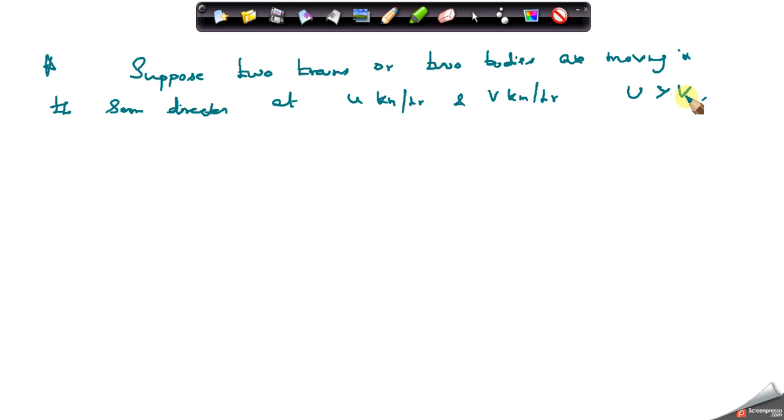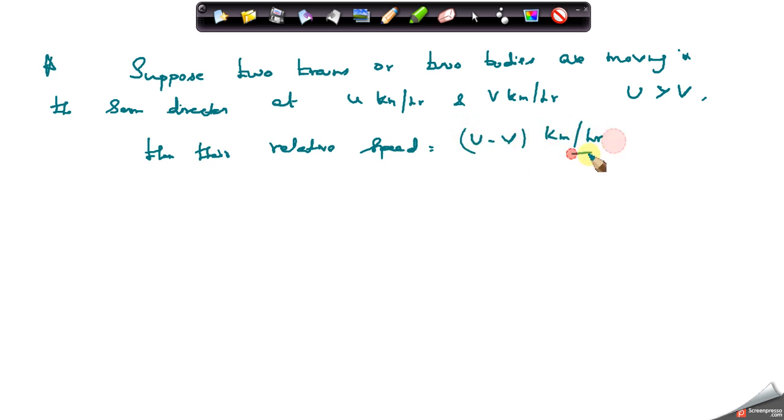Then the relative speed is given by u minus v kilometer per hour. That's it.